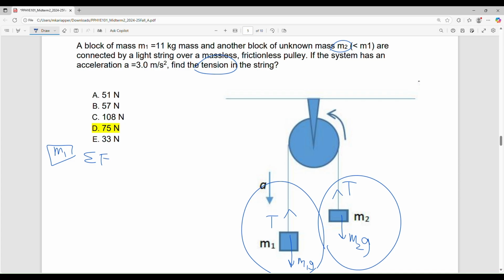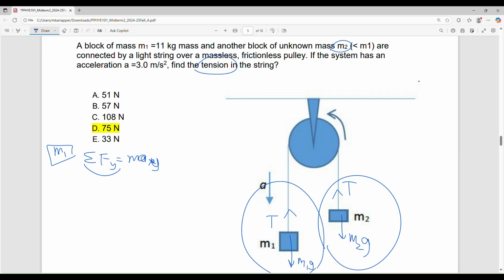Net force in the y direction, because in the x direction there are no forces anyway. So that is to answer your question. Somebody asked me, how do I know whether to use the y direction or the x direction? Here it's moving in the y direction, so that is where the acceleration is. In the x direction, you'll get 0 equal to 0, right?